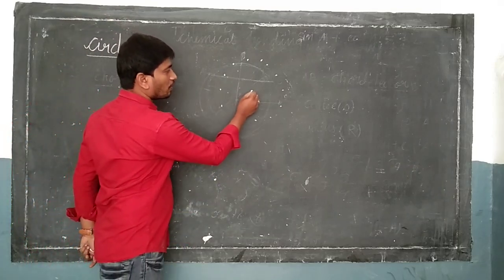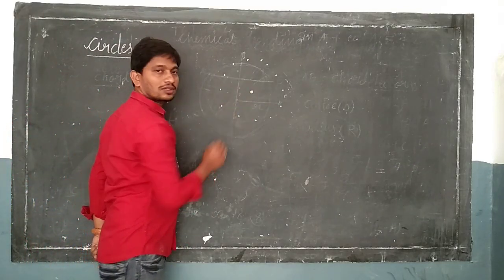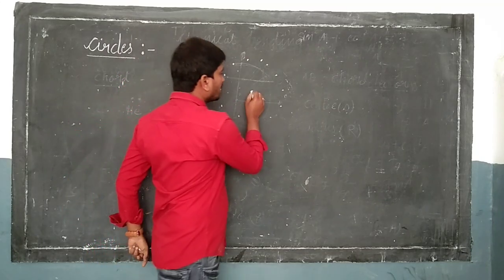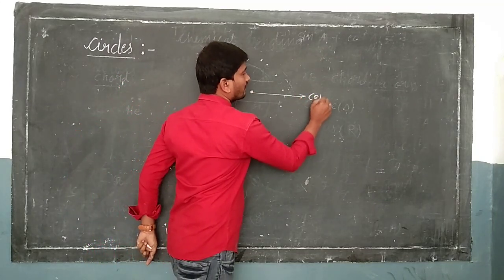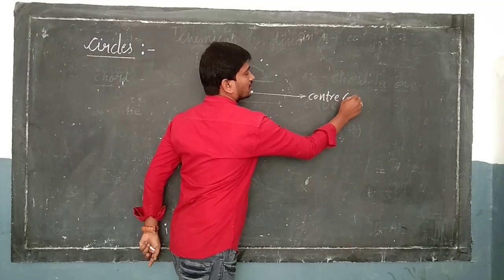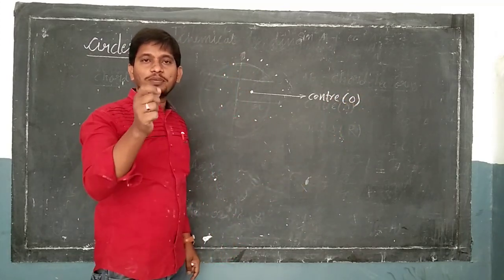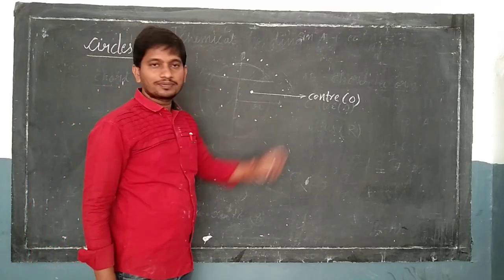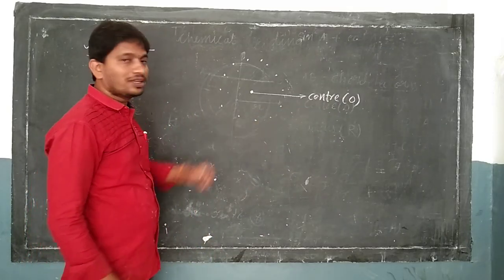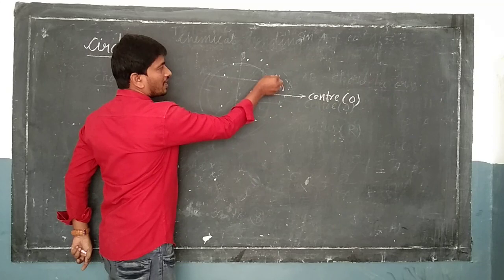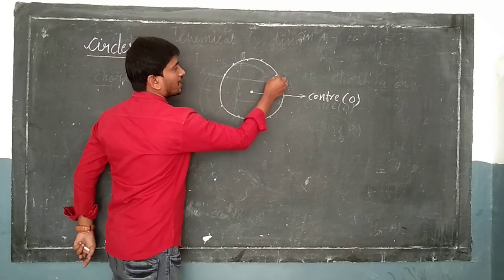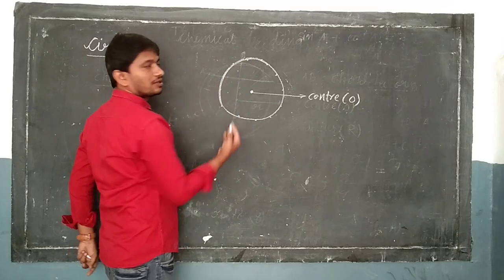So this is our fixed point, and this fixed point is called the center of the circle. Let me join all these points in a plane, and I will get a circle.